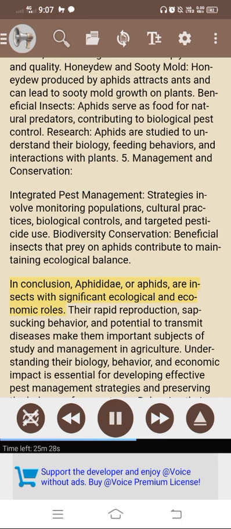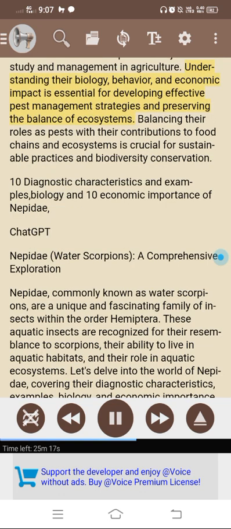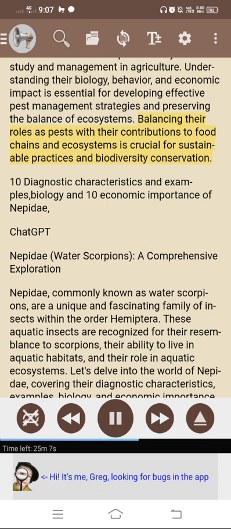In conclusion, Aphididae, or aphids, are insects with significant ecological and economic roles. Their rapid reproduction, sap-sucking behavior, and potential to transmit diseases make them important subjects of study and management in agriculture. Understanding their biology, behavior, and economic impact is essential for developing effective pest management strategies and preserving the balance of ecosystems. Balancing their roles as pests with their contributions to food chains and ecosystems is crucial for sustainable practices in biodiversity conservation.